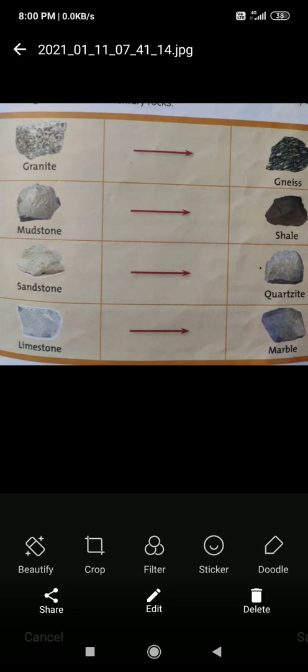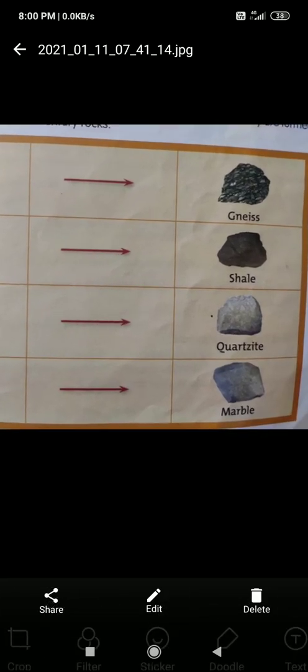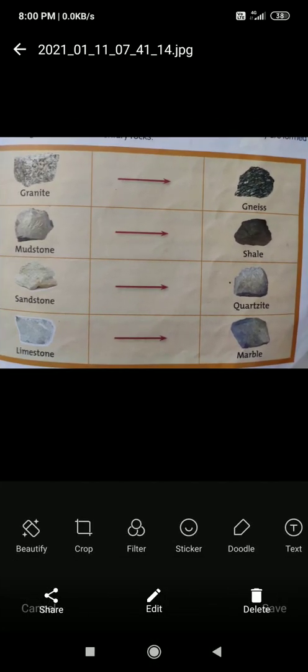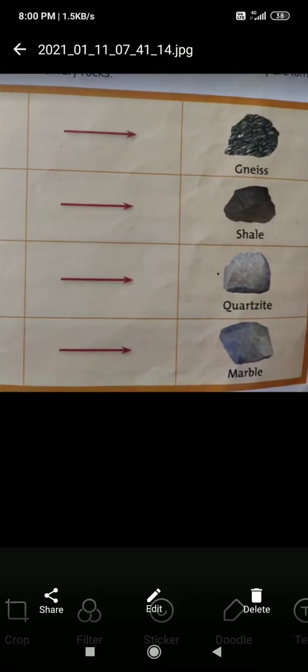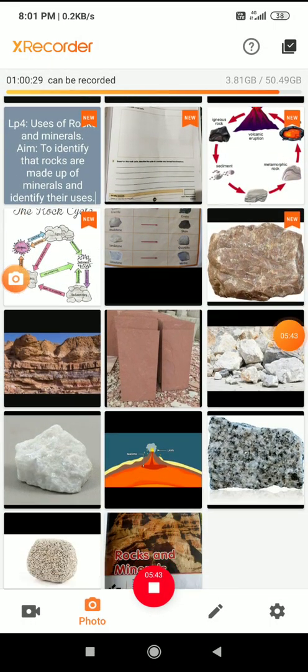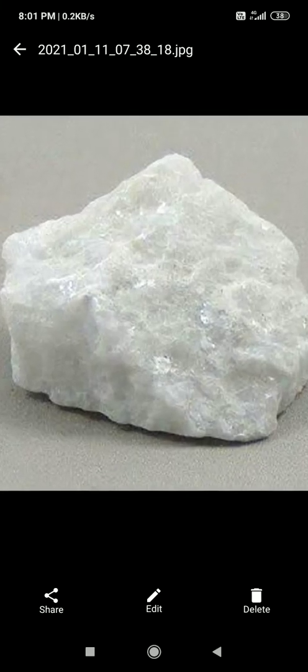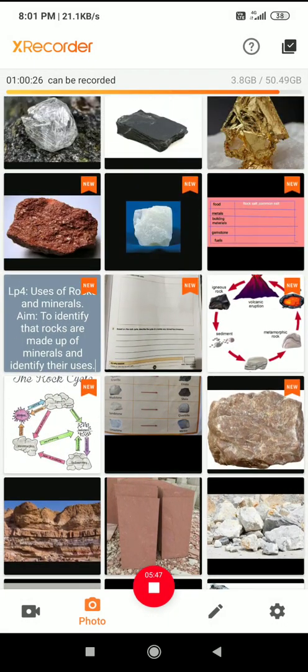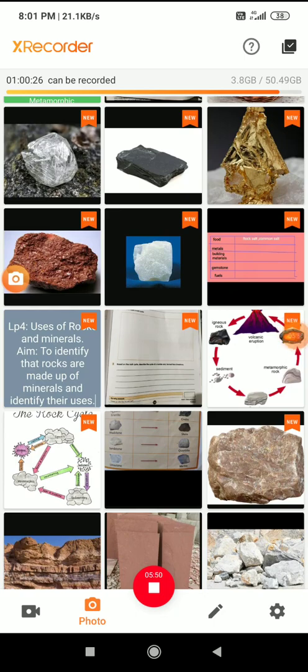igneous rock. When more pressure is applied on these rocks, they convert into metamorphic rock. Granite changes into gneiss, mudstone into shale, sandstone into quartzite, limestone into marble. So these are the metamorphic rocks. Marble is an example of metamorphic rock. Here is a marble, students. So these are the rocks that we have discussed in LP2.